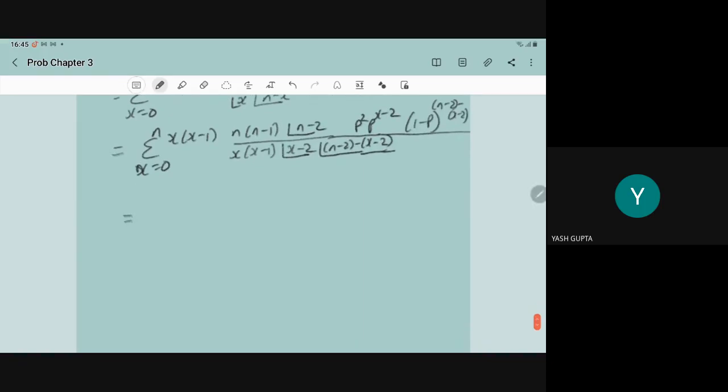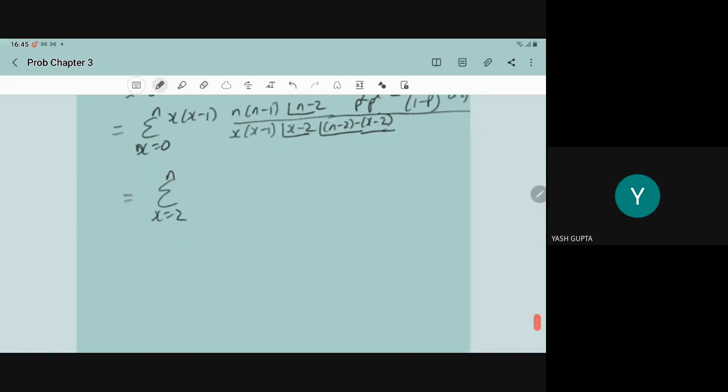So as I have told you, please don't cancel at this step. Directly start your summation from x equal to 2 to n, and this can be written as n into n minus 1 factorial of n minus 2 upon factorial of x minus 2.